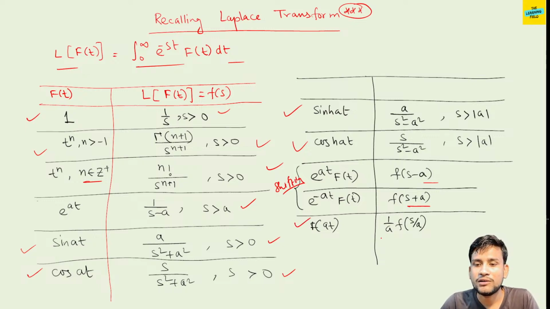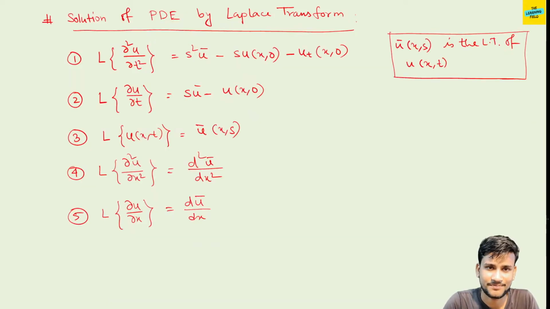And L of f(at) equals 1 by a F(s by a), and this is, I think, the scaling property. So these are the Laplace transforms. I was just recalling them for 1 or 2 minutes.